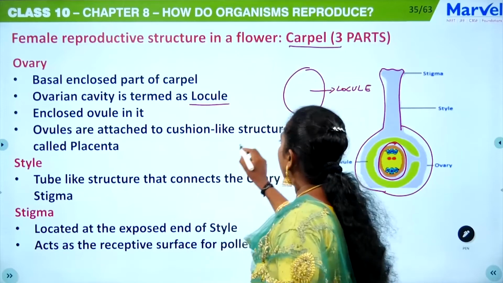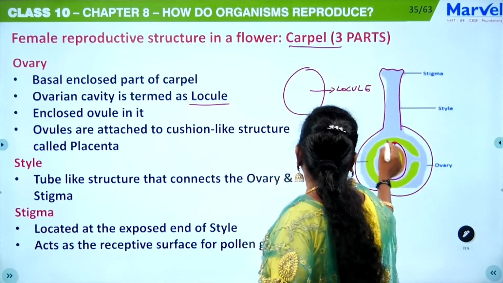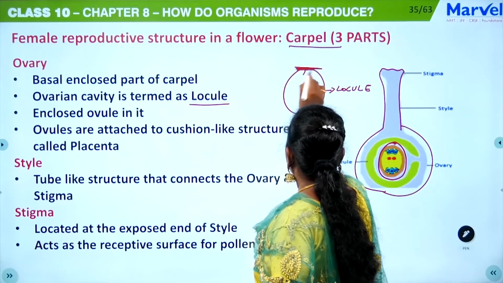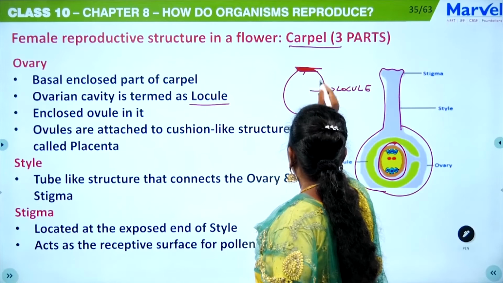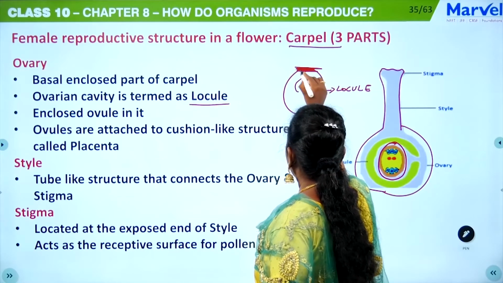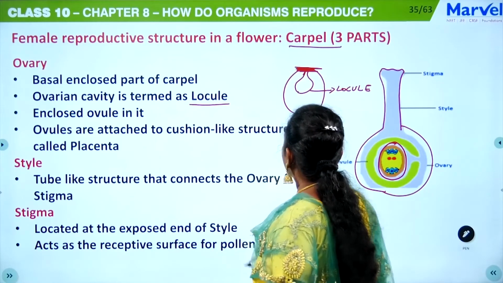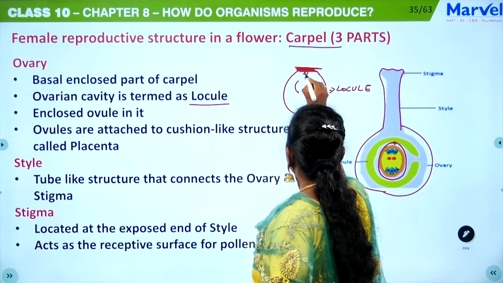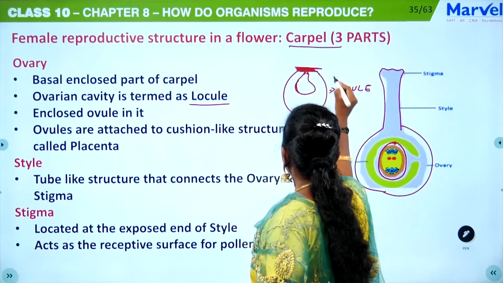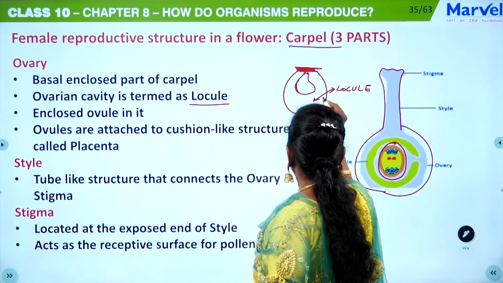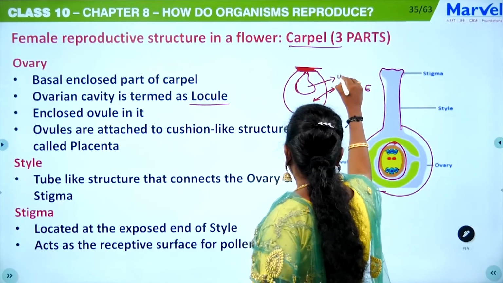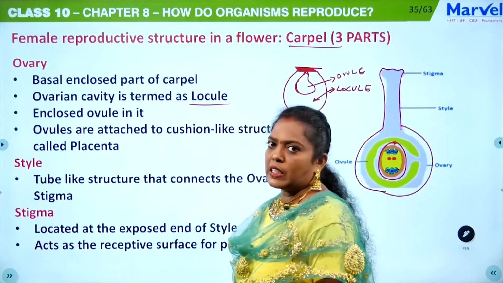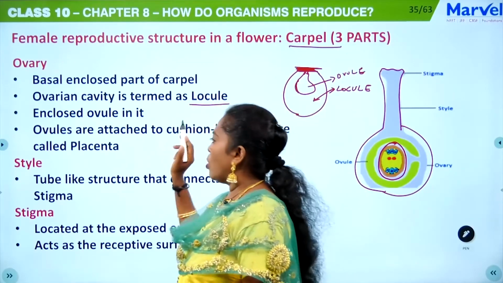Okay, these ovules are attached to a cushion-like structure. This is the ovarian cavity, the cushion-like structure, and this is the ovule. So this is the ovule and this is the locule. The locule is the cavity, and this cushion-like structure is the placenta. Okay, that is about the ovary.